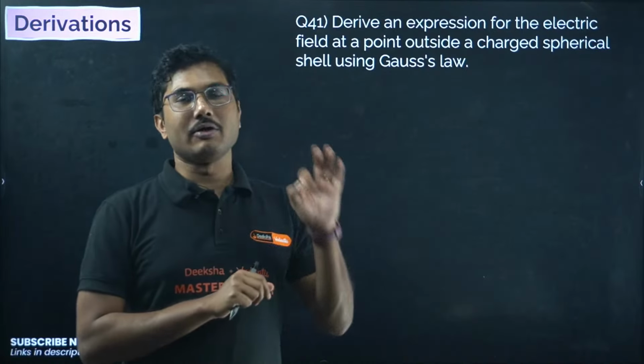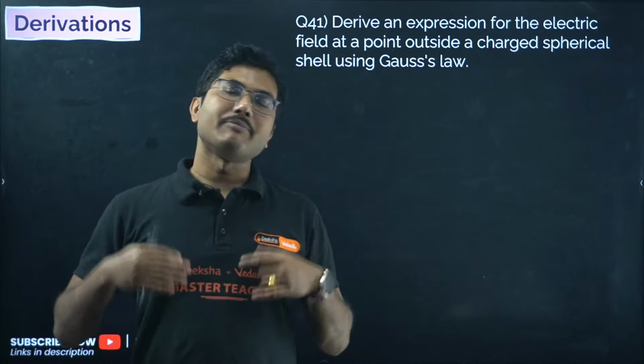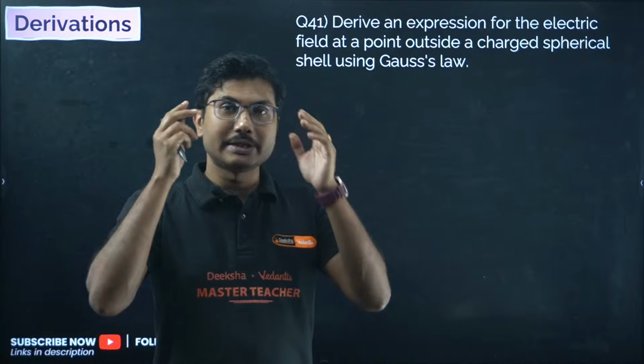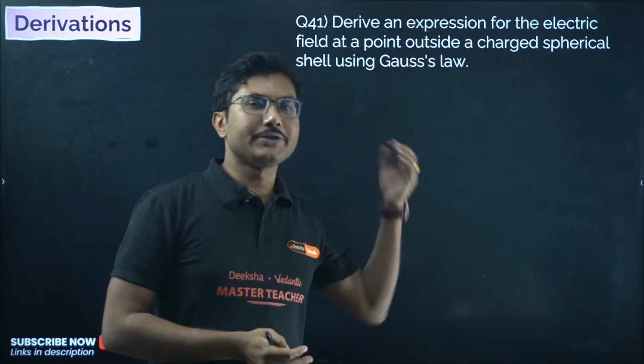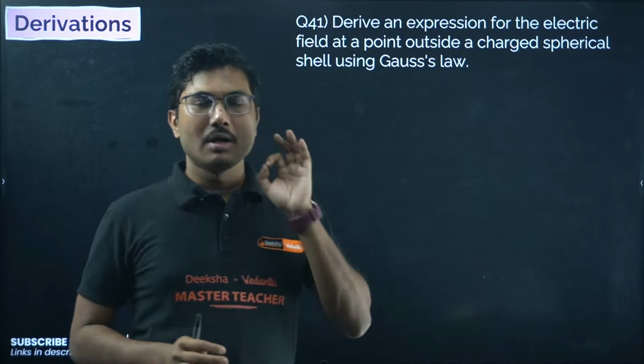Current electricity, on the other hand, the numericals can be easy or can be very difficult. Both types of numericals might come from the electric charges and field chapter. Ray optics, if you are practicing numericals, that should be only as a backup for you.